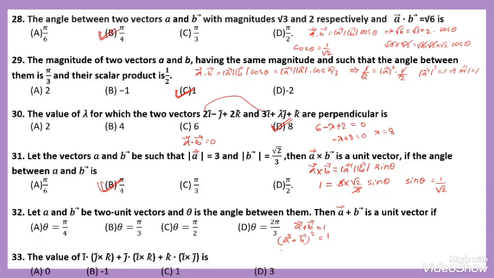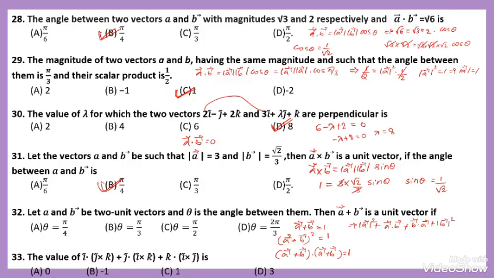Then it becomes vector A plus vector B dot vector A plus vector B is equal to 1. While taking vector A into vector A, it is magnitude of vector A square plus vector A dot vector B plus B into A plus magnitude of B square.